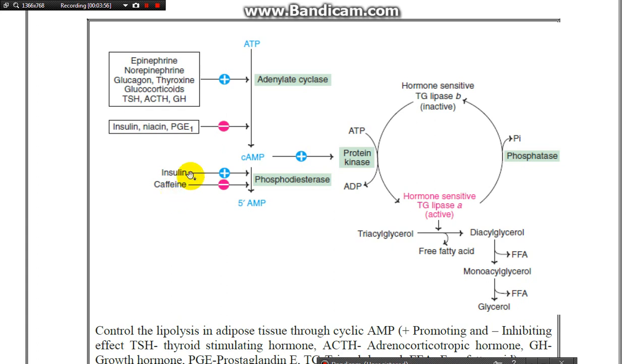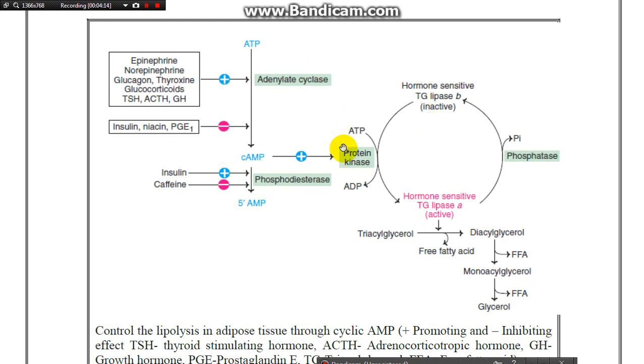When the level of glucose increases, the level of insulin will increase. This process is inhibition, meaning the hormone sensitive TG lipase becomes inactive.